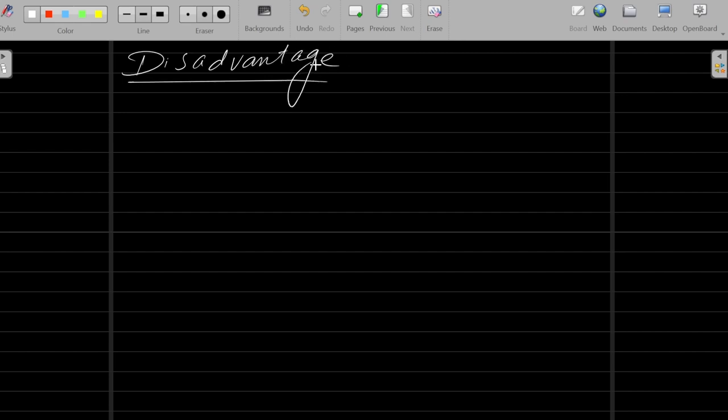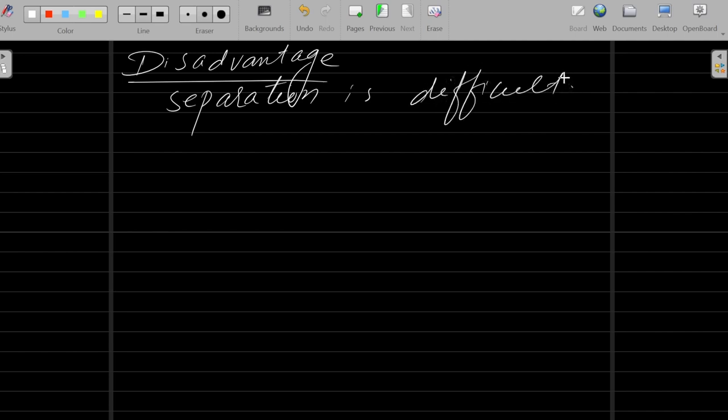So this disadvantage is separation of products. Their separation is difficult. Separation is challenging or difficult, you can say. Costly, time consuming. So it is the disadvantage of this reaction.